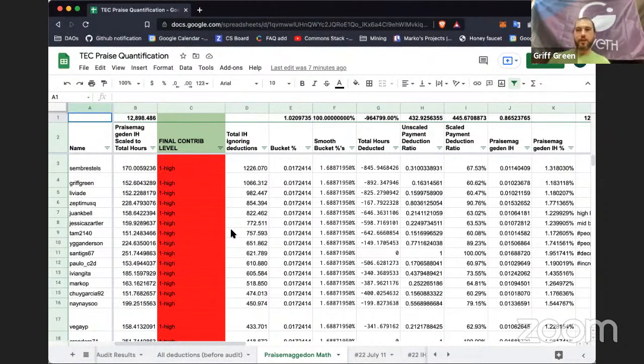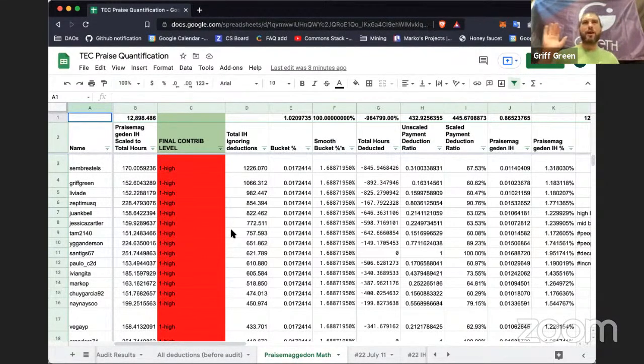Livia, Jeff, and I all went through all of our contributors and put them into 4 buckets according to the proposal: high, medium, low, and long tail. If I remember right, we had about 30 people in the high bucket, somewhere around 50 people in the mid bucket, and 200 people or so in the low bucket, and 200 people in the long tail bucket.